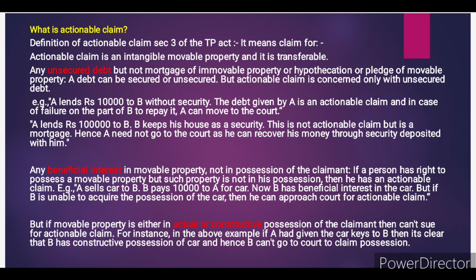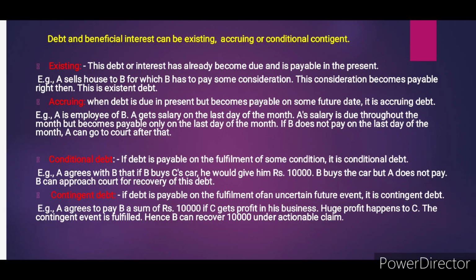Understand it? Last point, the movable property must not be in either actual or constructive possession. Actual means real possession. Constructive possession means some creative form of possession. If the property is under possession, then the claimant cannot sue for actionable claim. For instance, in the above example, if A had given the car keys to B, then it is clear that B has constructive possession of the car, and hence B cannot go to court to claim possession. That is not rocket science. This is a very simple thing.